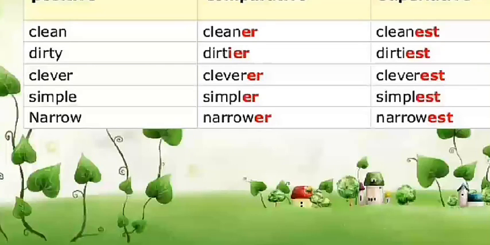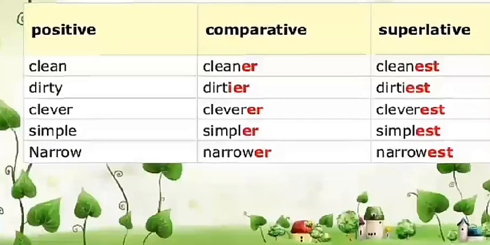The girl is clever. Reena is cleverer than Meena, and Mehul is the cleverest girl of the class. Whenever we use the superlative degree, we use the before the adjective.